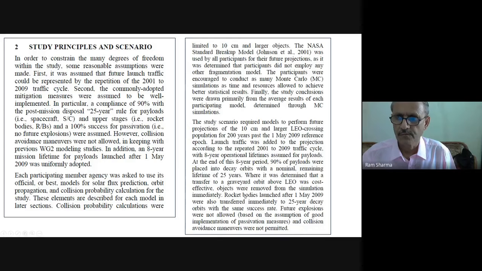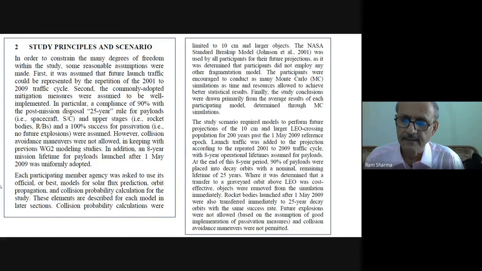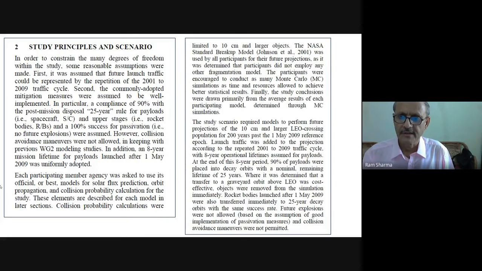Objects were removed from the simulation immediately. Rocket bodies launched after 1st May 2009 were also transferred immediately to 25-year decay orbits. That means when the rocket is launched, it is transferred to an orbit whose life will be 25 years. The same success rate. Future explosions were not allowed, based on the assumption of good implementation of passivation measures, and collision avoidance maneuvers were not permitted.